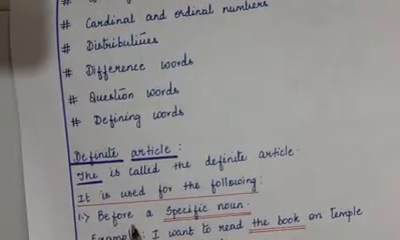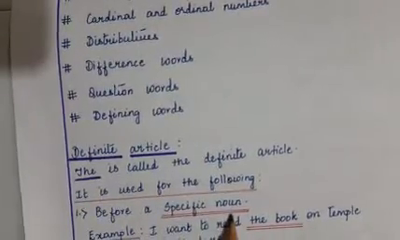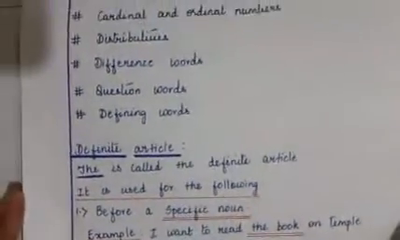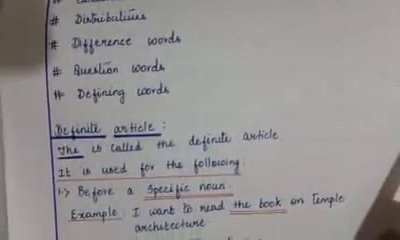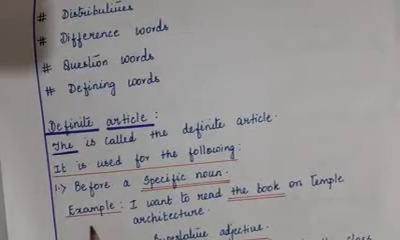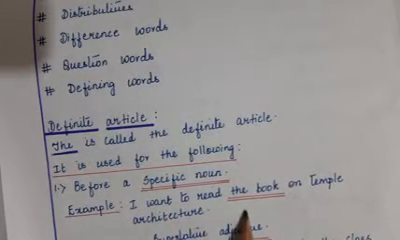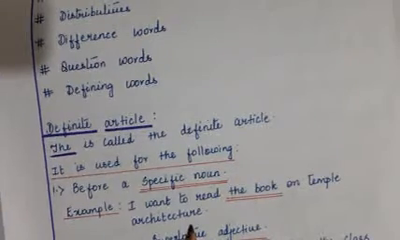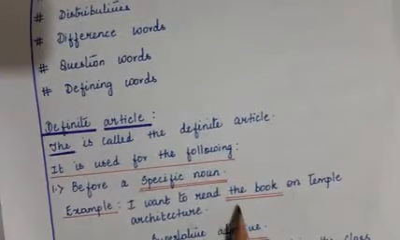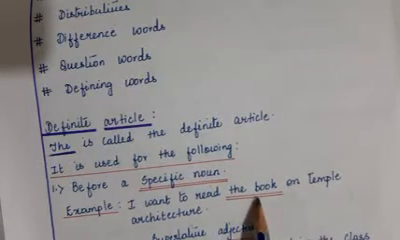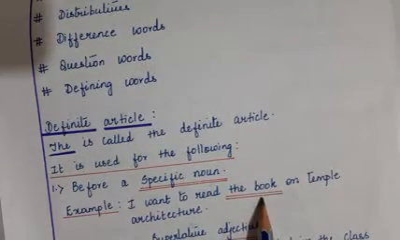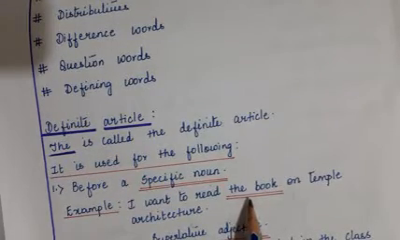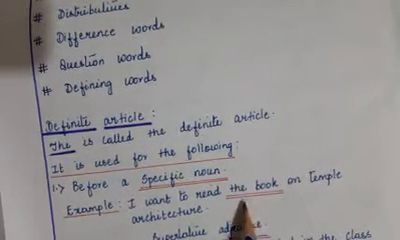Number 1. Before a specific noun. Now what exactly does this specific noun mean? Let us see with the help of an example. Example, I want to read the book on temple architecture. Students, when I say the book, it means it is a specific book. It does not mean any book. So in that case, when you want to specify some particular book, you use the.